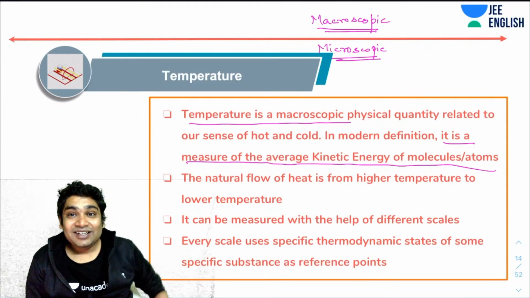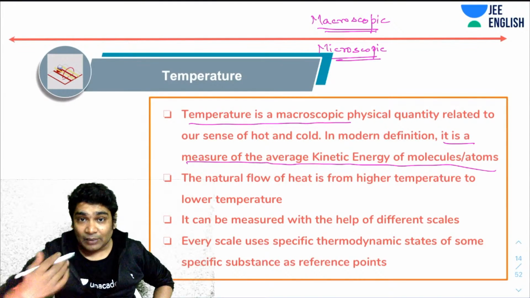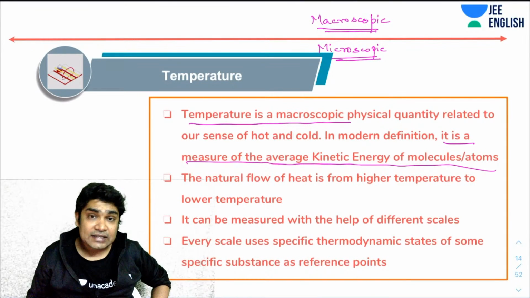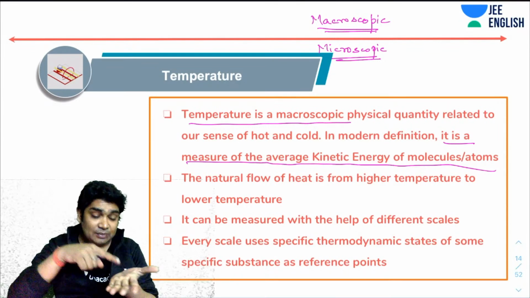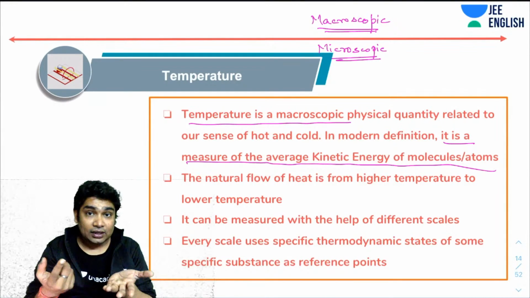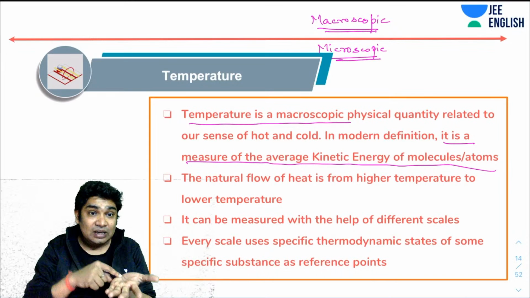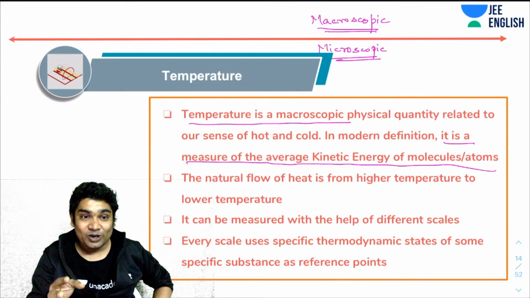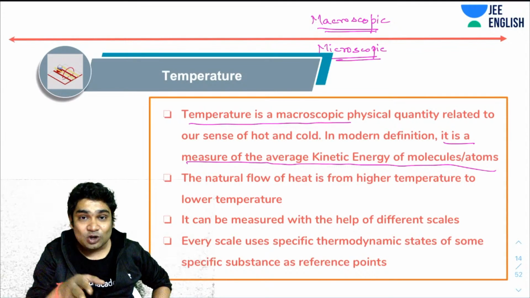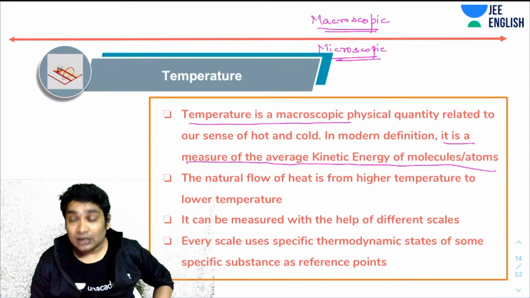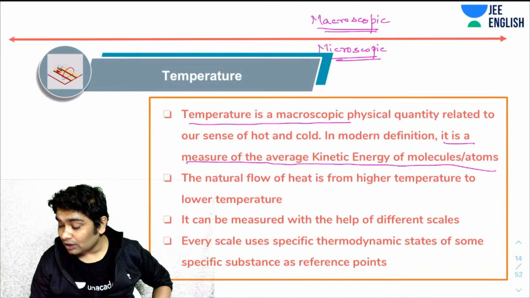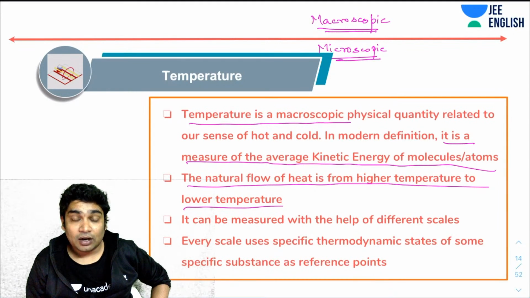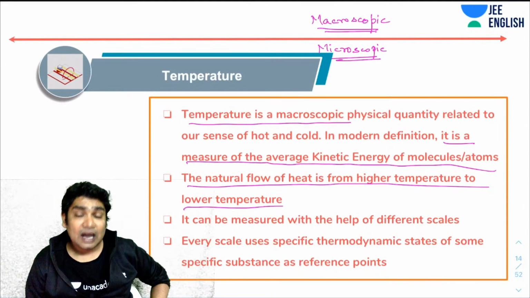Now, as I said, when temperature was initially defined, they wanted to measure the degree of hotness and degree of coldness. When we touch something, if something appears hot, then we say it is at high temperature. If something appears cold, then we say it is at lower temperature. So physically, I want to relate temperature with our sense of hotness and coldness. Now, the nature of flow of heat is from higher temperature to lower temperature. That is what all experiments will show you, that heat will always flow from higher temperature to lower temperature.